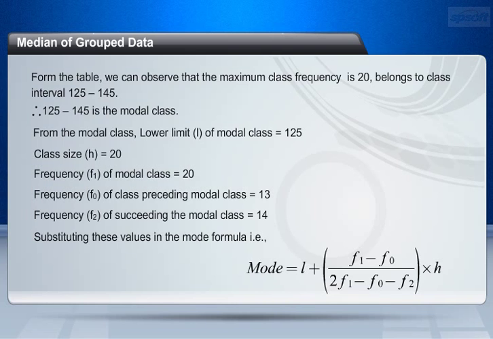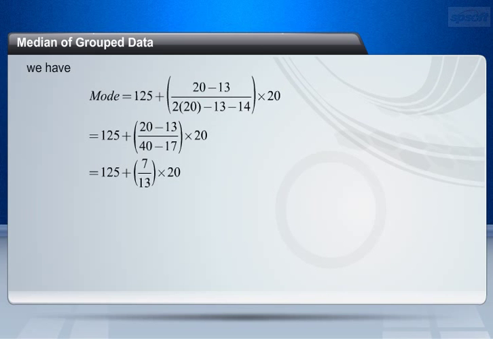Now, let us substitute these values in the mode formula, that is, mode equals L plus, (F1 minus F0) by (2F1 minus F0 minus F2), into H. We have, mode equals 125 plus, (20 minus 13) by (2 into 20 minus 13 minus 14), into 20.